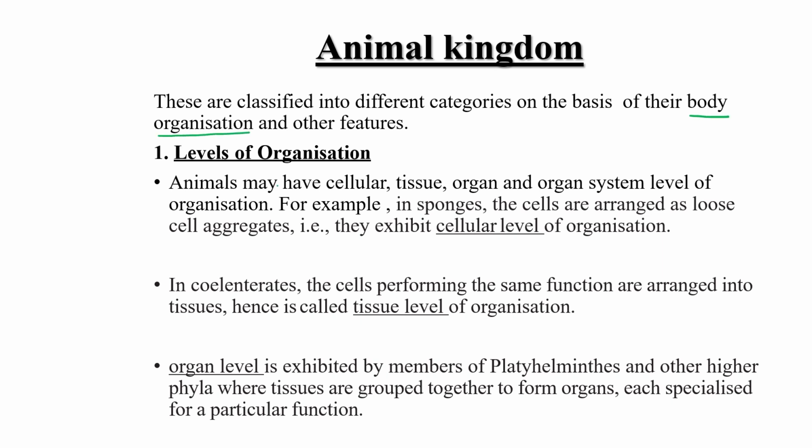Okay, so mainly the animal kingdom is classified into various categories on the basis of body organization and some other features. So an animal may have cellular level of organization, tissue level of organization, or organ level of organization. For example, sponge. This is a very good example in which cells are arranged in a loose cell aggregated form. So they exhibit cellular level of organization. Sponge is a very good example of cellular level of organization.